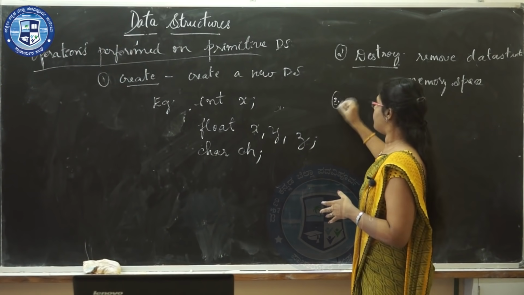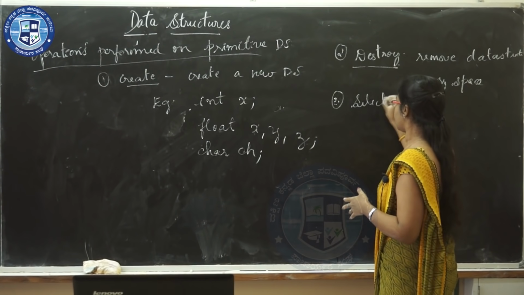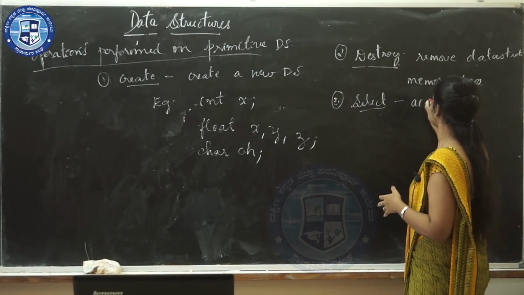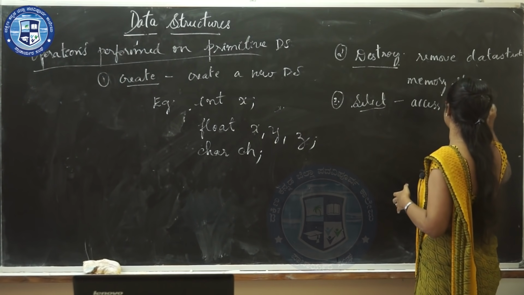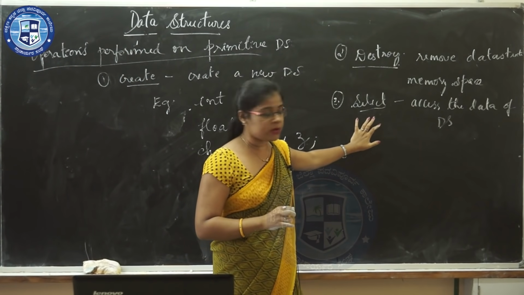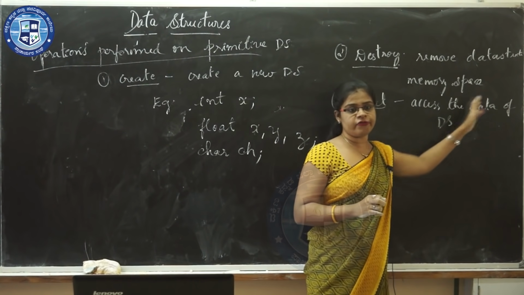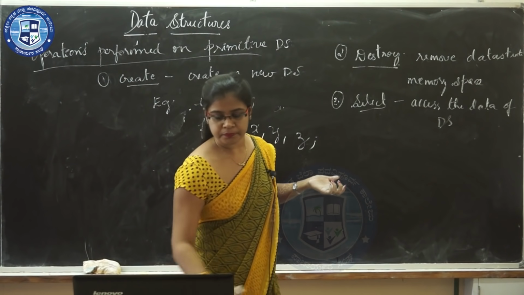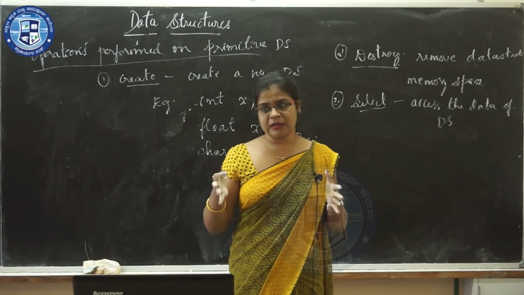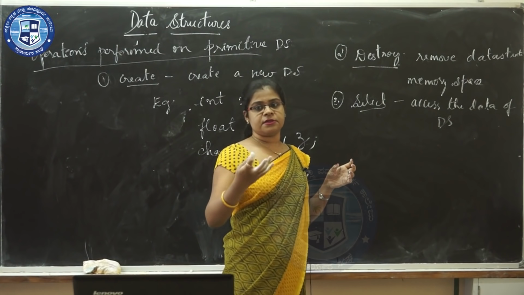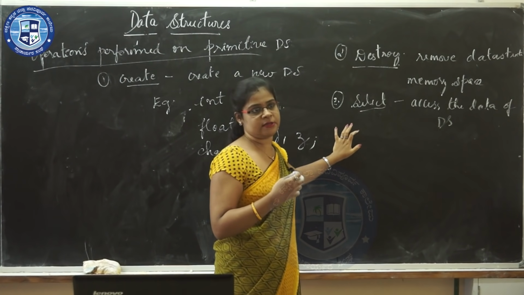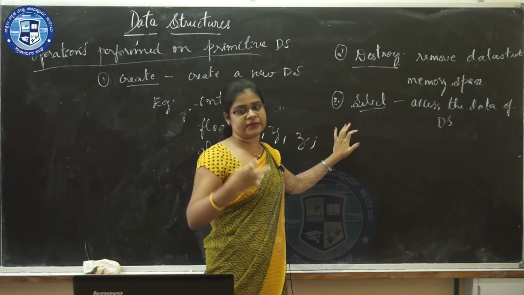Next, the third type of operation is select. The select operation is used by programmers to access the data of a data structure. For example, if I consider a class, I am going to select the students who have scored less than 35 for the remedial class. That is done by an operation called select.